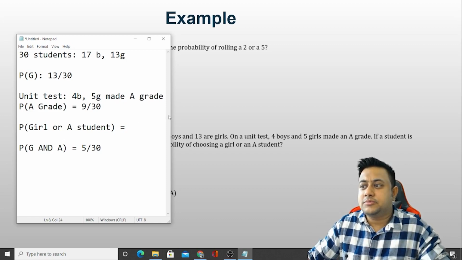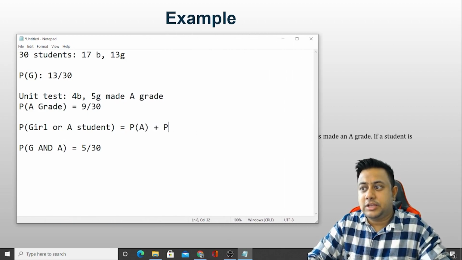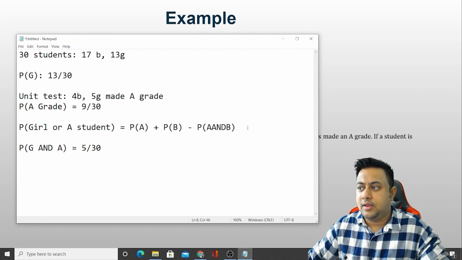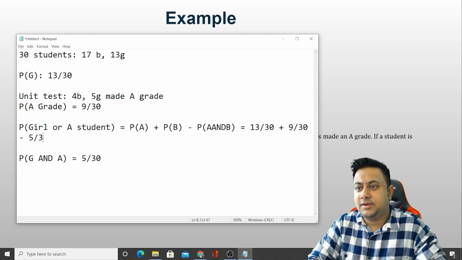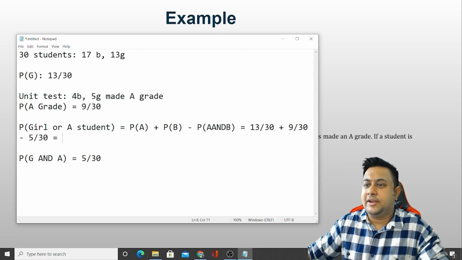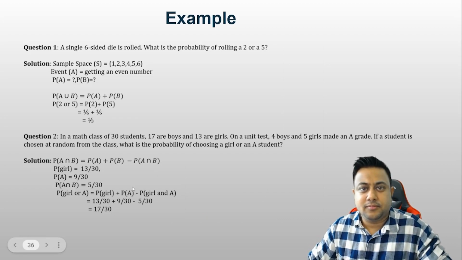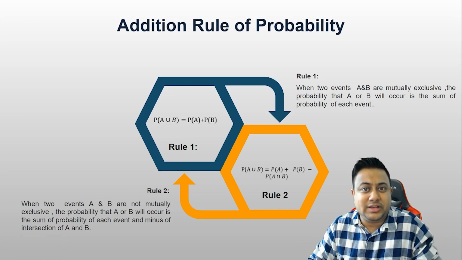So this becomes, using rule number 2, probability of A plus probability of B minus probability of A and B. That's what I mean. A intersection B. Which becomes probability of A is 13 by 30 plus 9 by 30 minus 5 by 30. Now if you calculate, 22 by 30 minus 5, 17 by 30, and the answer is 17 by 30. So this is following rule number 2. Two events are not mutually exclusive.